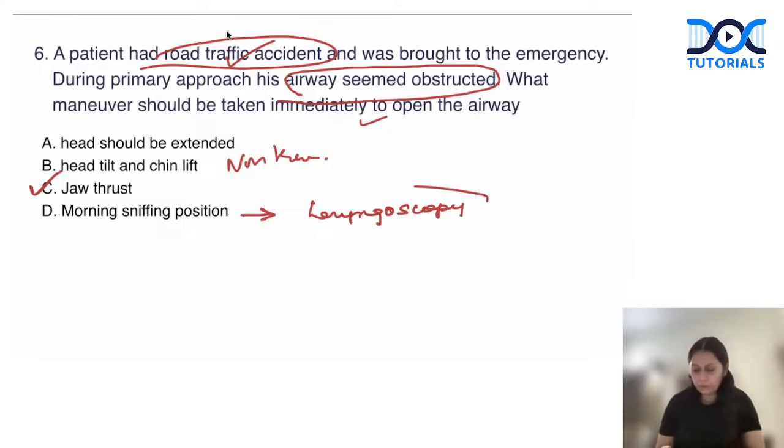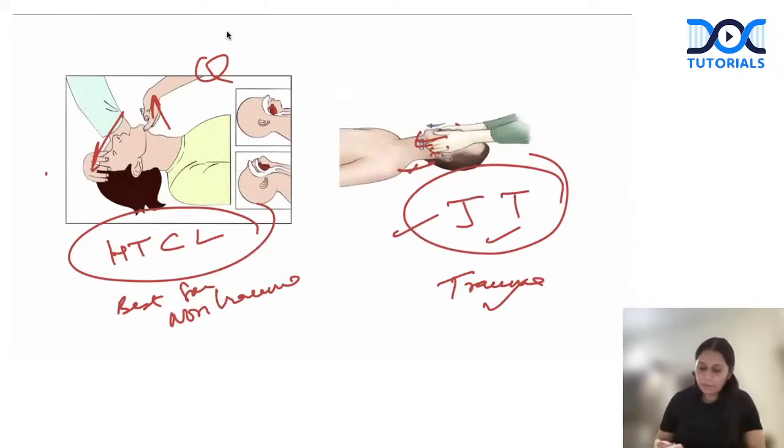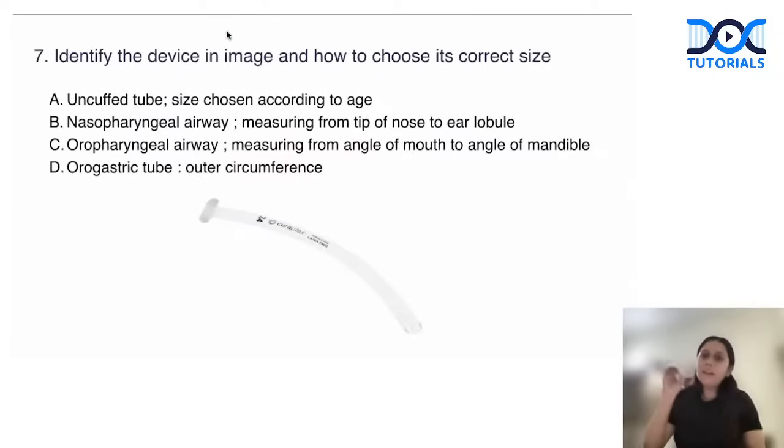Laryngoscopy position. This is the position we make for laryngoscope. Got it? So this we have to keep in mind. Okay. So this is about the question on airway opening maneuvers. Okay. Next, again, a very, very important question on airway, which I expect can be asked.